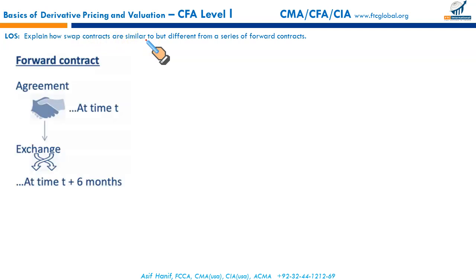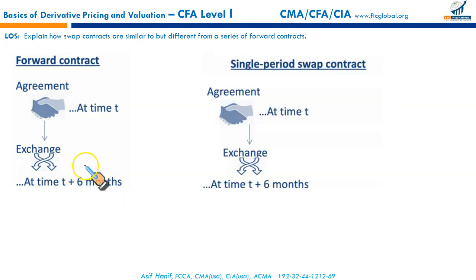As you can see, a forward has only a single payment at maturity. We agree at time t to exchange at time t plus 6 months. A swap typically involves a series of payments in the future. So a forward contract is similar to a single period swap: agreement at time t, exchange at time t plus 6.